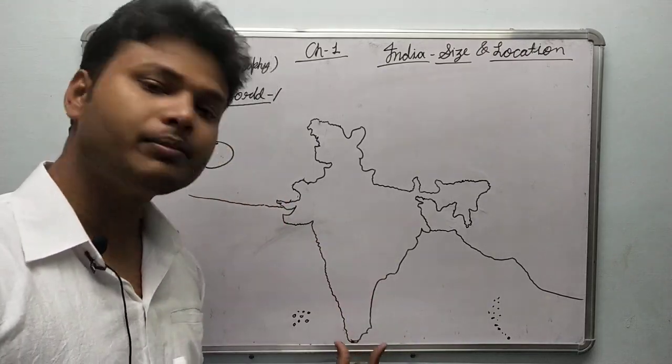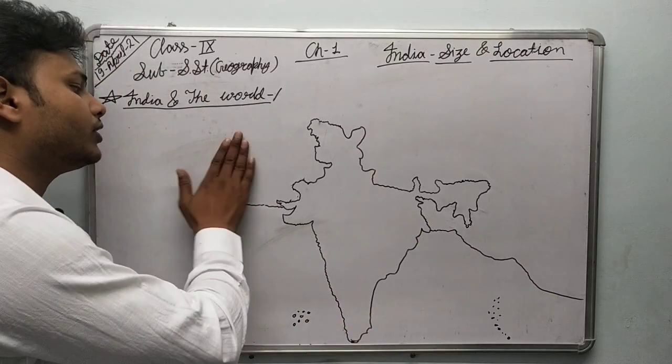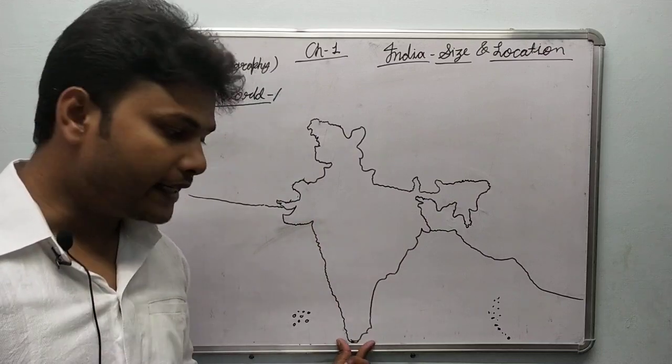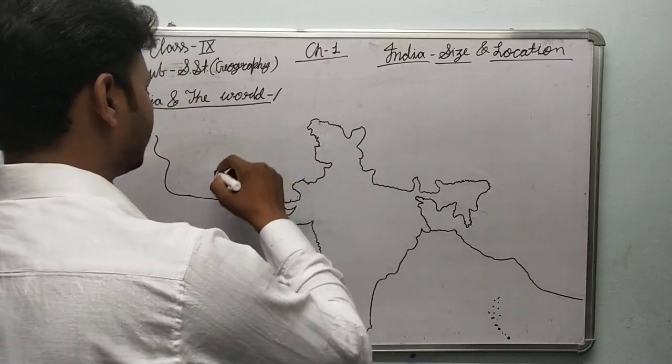Three sides is a peninsula, and all 4 directions will be an island. So this southern part of India is known as the Indian Peninsular region. The peninsular part of India lies in the Indian Ocean. This is Asia, the Asian continent.